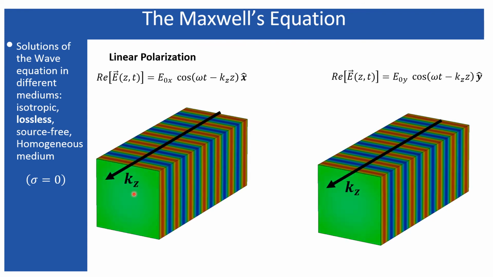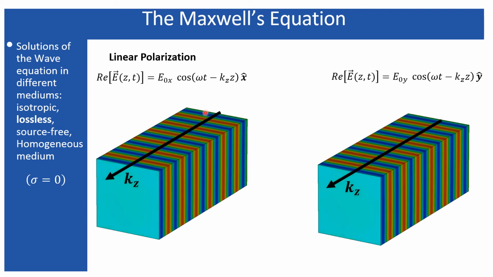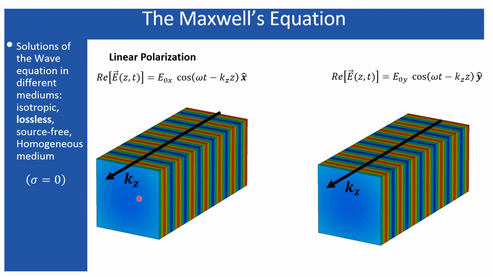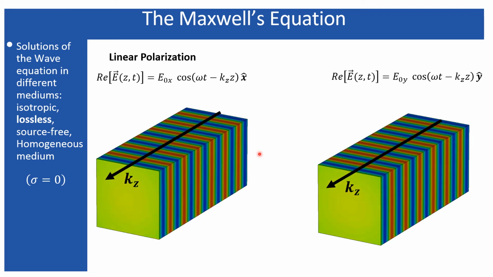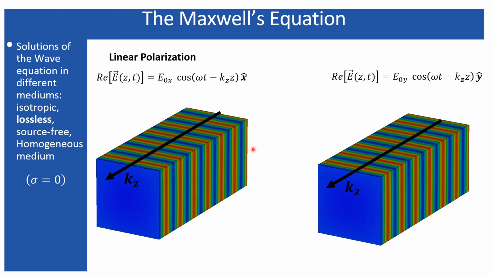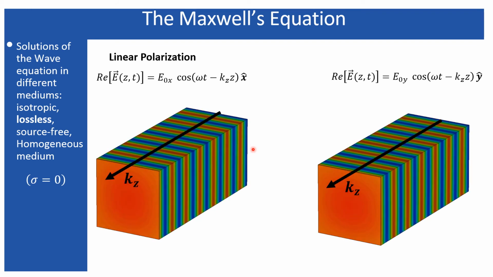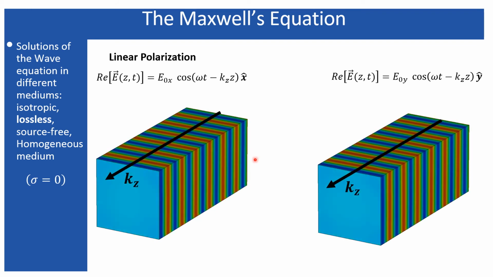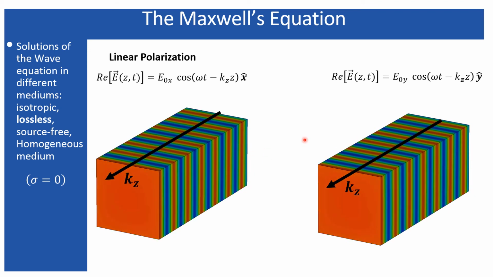But by observing the phase front, it cannot be identified whether it is an x polarized wave or a y polarized wave. But if these waves are incident on a particular medium having the capability to separate these polarizations, then you may identify which polarization it is, but in free space they are all identical.